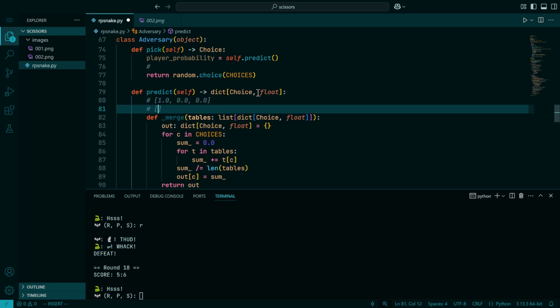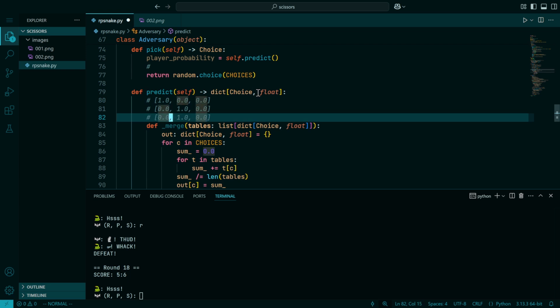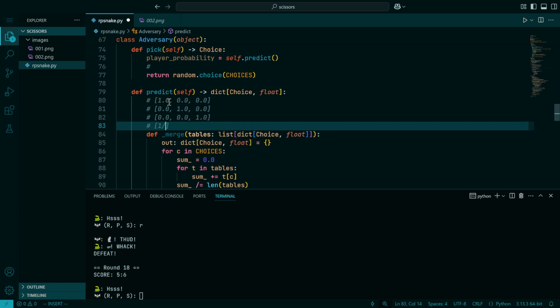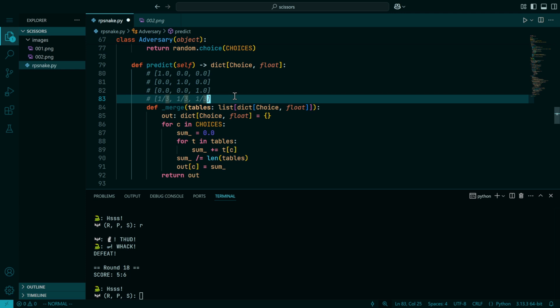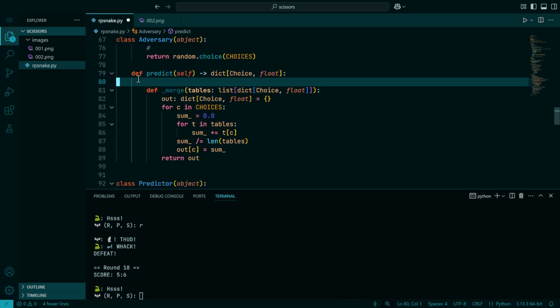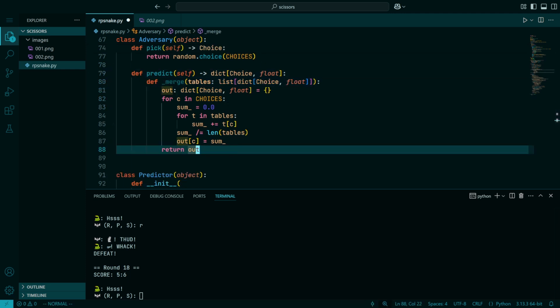Now these would actually be indexed by rock, paper, and scissors. This would produce a merged distribution, because we would add them all together, we would divide by the total length, and everything is as simple as I have made it sound.